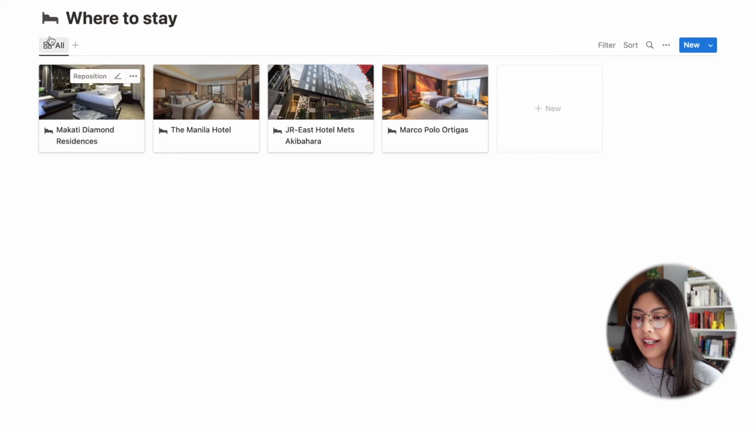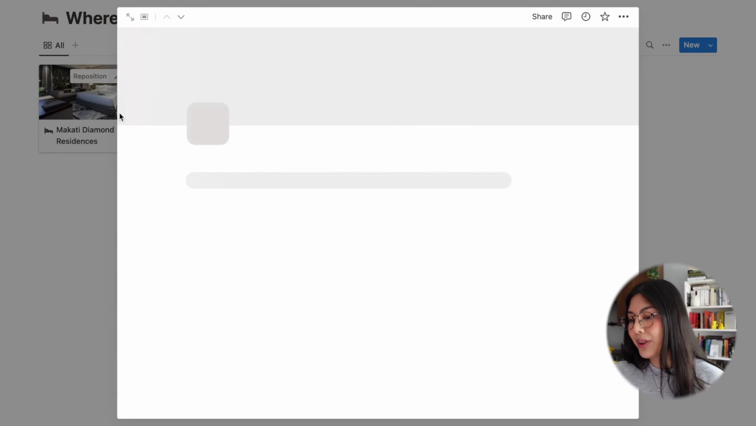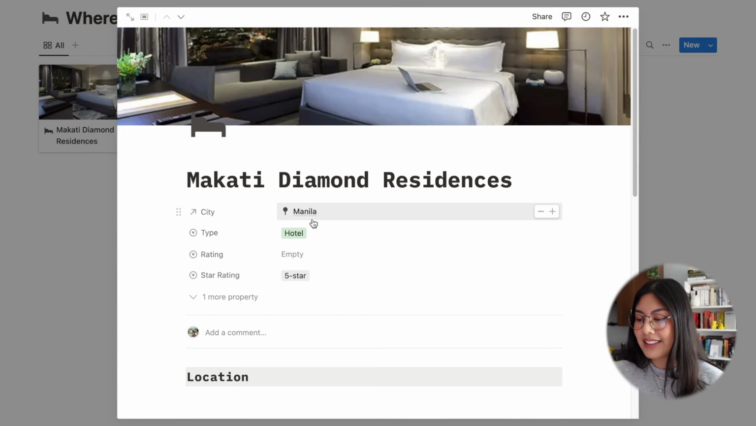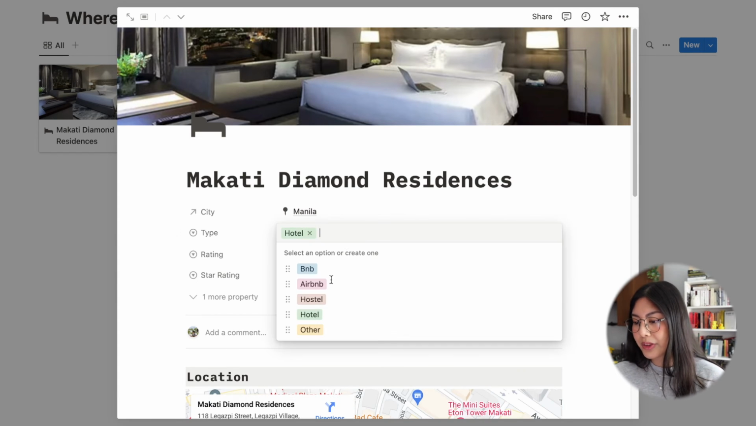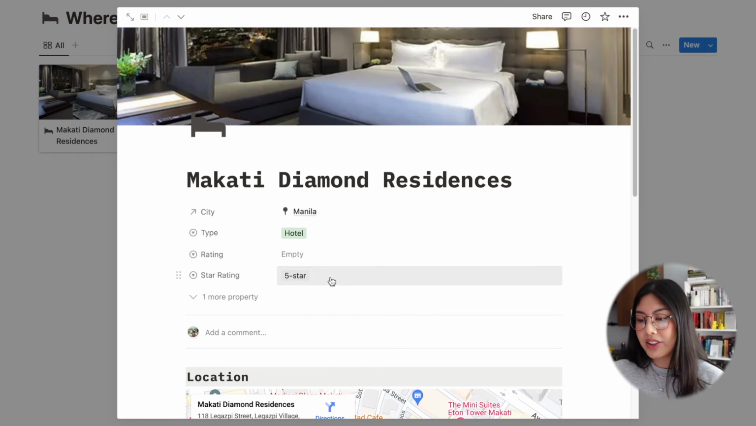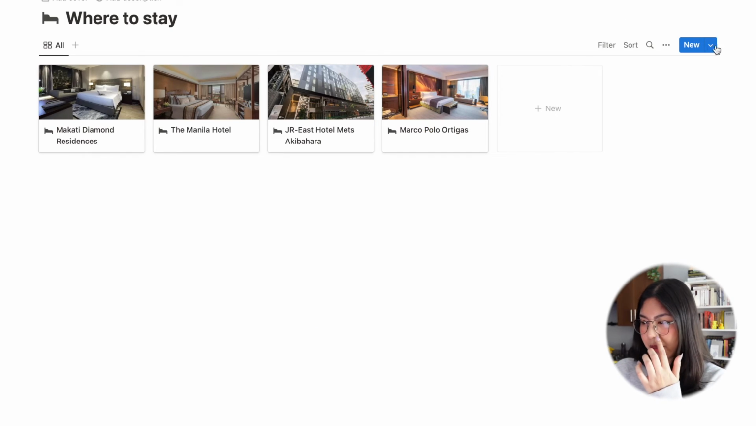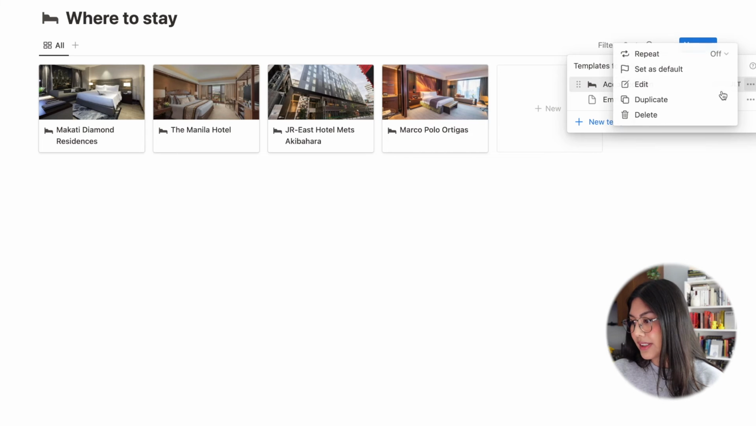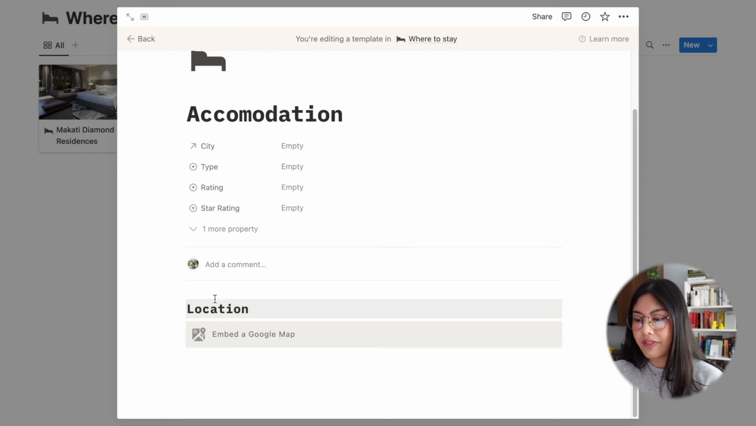Finally is where to stay. I haven't organized this in any way possible, but if you go into one of these, you'll have the city that it's located in, the type that it is. So we have different types: B&B, Airbnb, hostel, hotel, other. We have the rating if you've stayed at this location, and you have the star rating, which is how they categorize all of the hotels. And we also have location, but let me go into the template to see how the template looks. And it doesn't have notes, but you can add in your own notes if you want to.